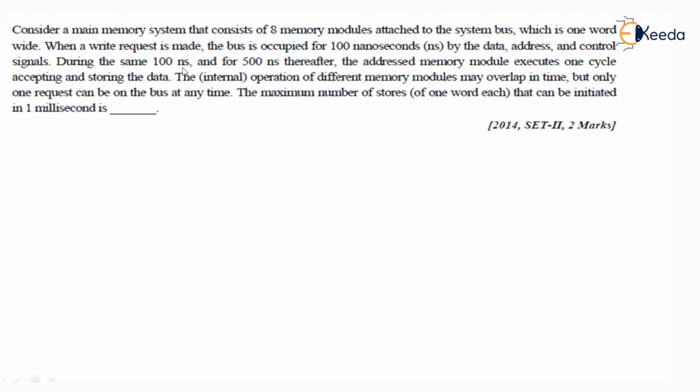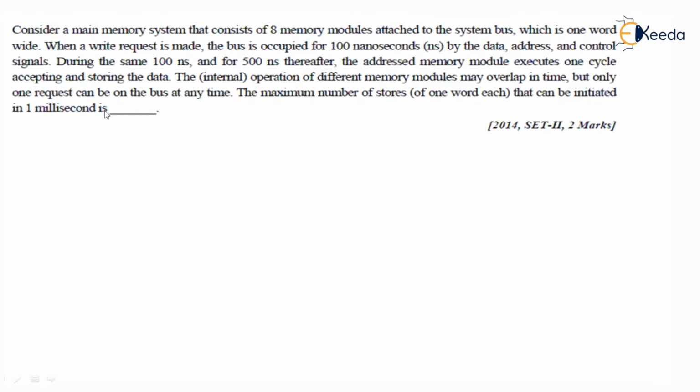During the same 100 nanoseconds and for 500 nanoseconds thereafter, the addressed memory module executes one cycle accepting and storing the data. The internal operation of the different memory modules may overlap in time, but only one request can be on the bus at any time. The maximum number of stores that can be initiated in 1 millisecond is.